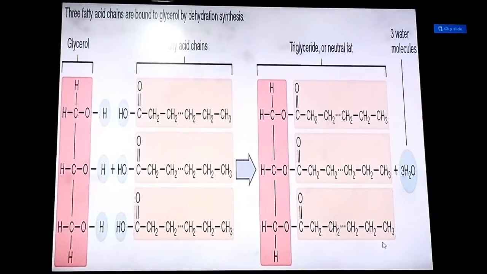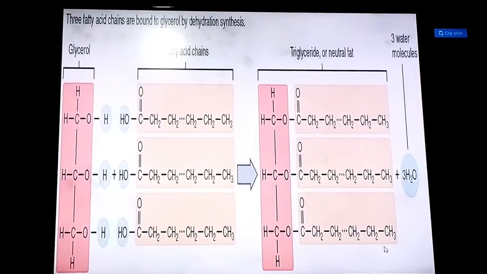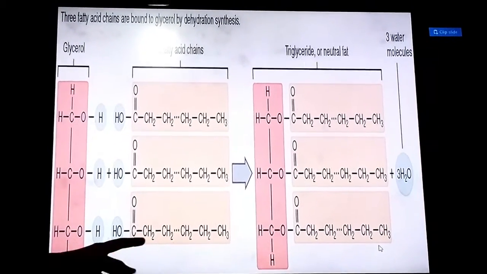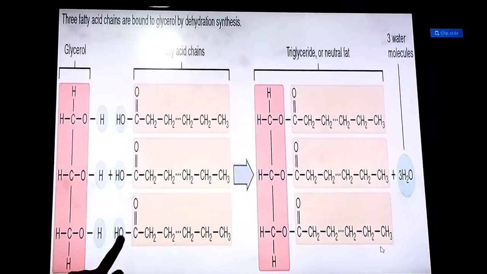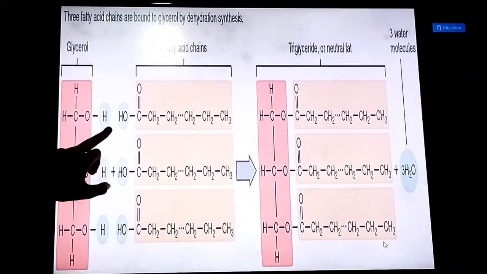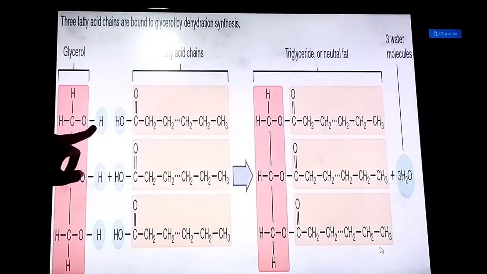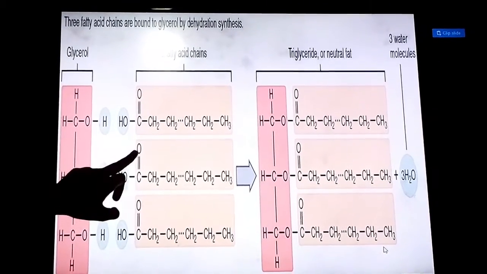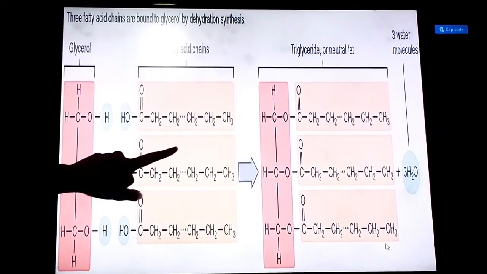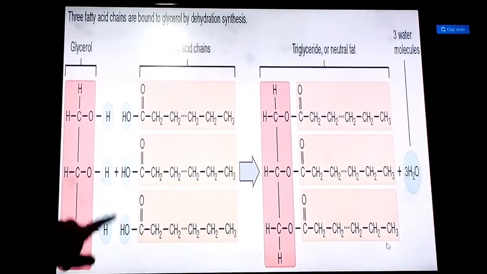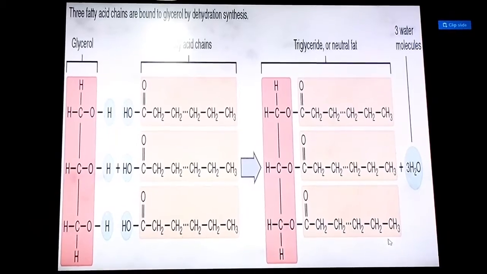This is a diagram. You can surely see that the glycerol molecule is present and it forms bonds with the 3 fatty acid chains, and there is bonding and water is released. So a dehydration process also takes place. When the glycerol and the 3 fatty acids combine, they form ester bonds, and the water is released, 3 water molecules in total.